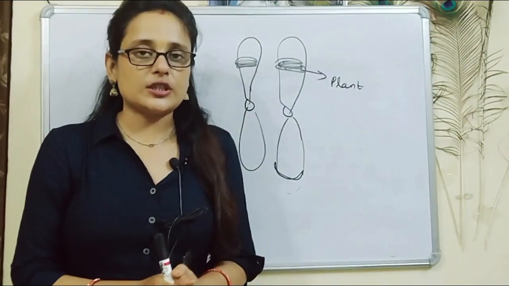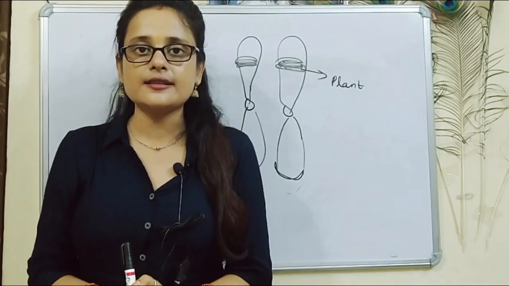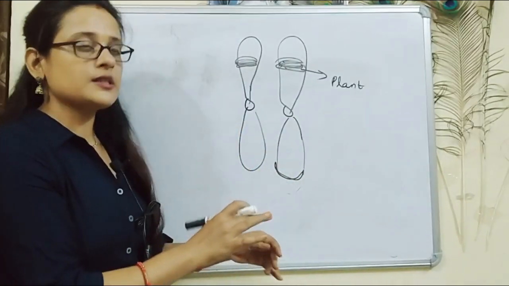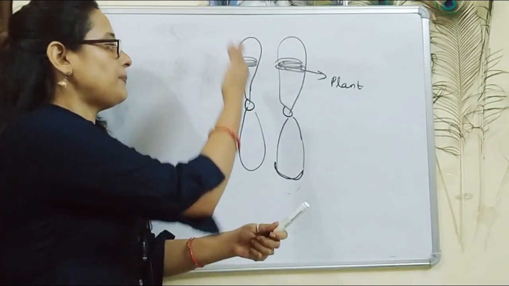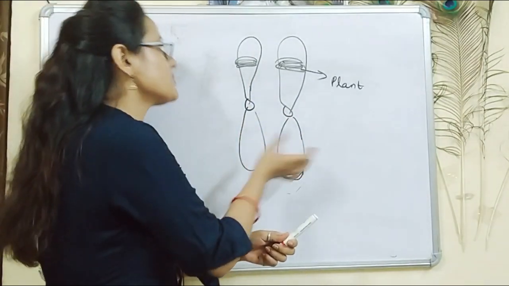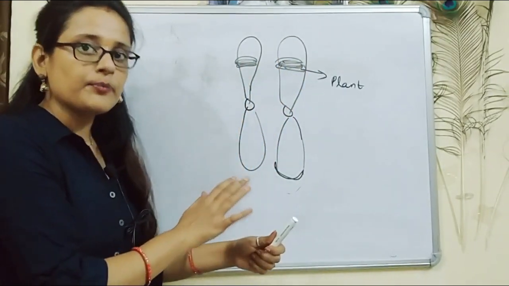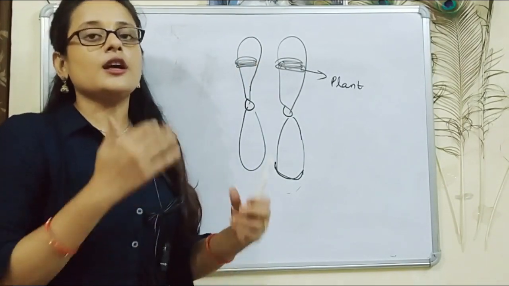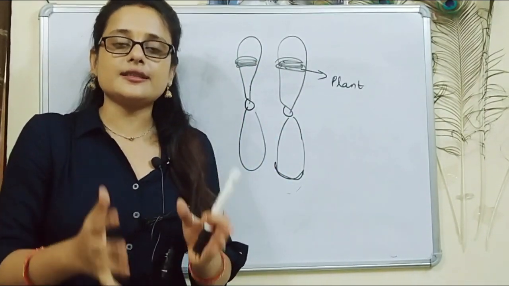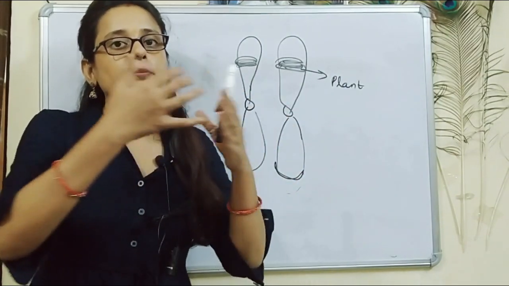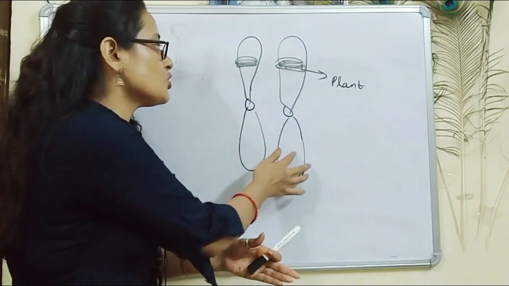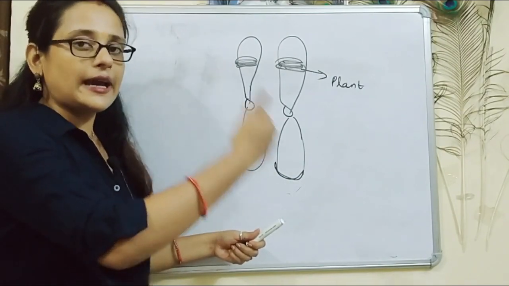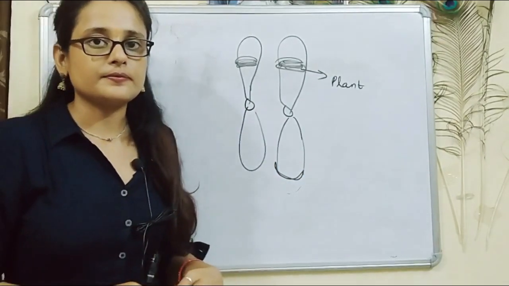Mendel used the term factor for genes, but after discovery of chromosome, genes and alleles, Sutton and Boveri said that chromosomes appear in pairs, that is homologous chromosomes are present, and the behavior of genes and alleles are parallel with the behavior of chromosomes. That is, chromosomes carry or have genes and alleles in them, and chromosomes are the units of inheritance. That is, inheritance means passing on of characters. So, when parents produce gametes, these gametes fuse to form offsprings, and parents when produce gametes, they pass on their chromosomes, and these chromosomes have genes. So, genes are the units of inheritance. That is, genes carry the characters from one generation to another.